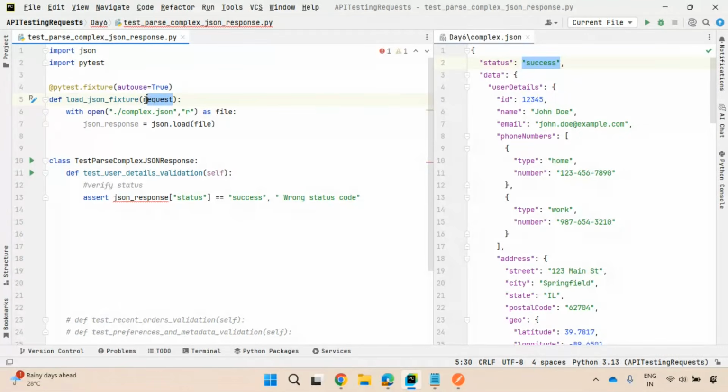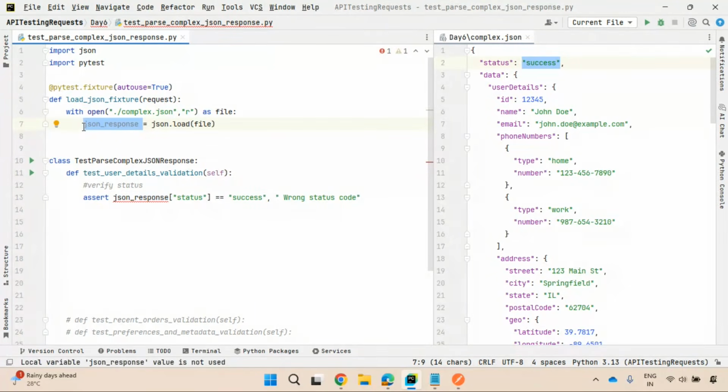Request is used to read command line options. When we discussed Selenium Python, we learned this. With the help of this request, there is another advantage also. What is that? You can make the variable a class variable.